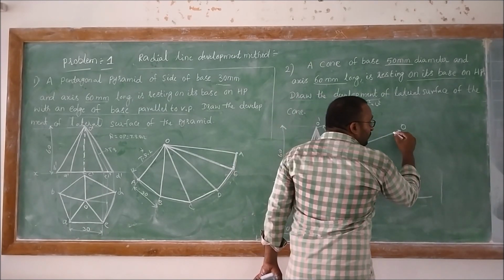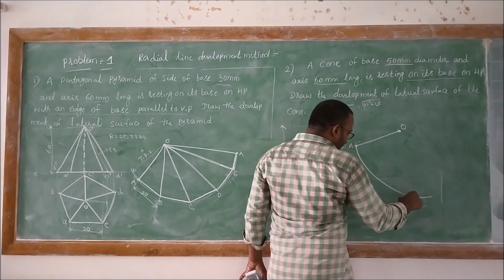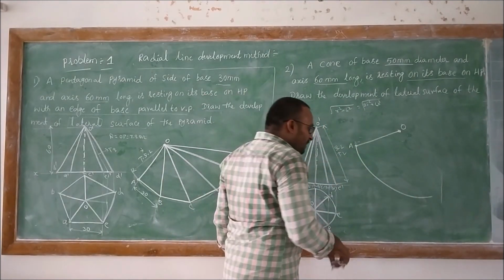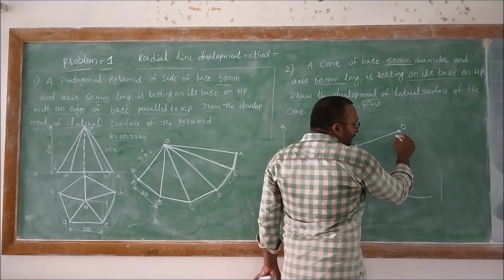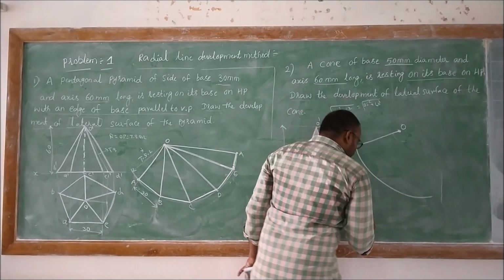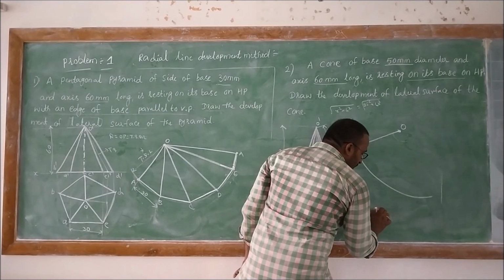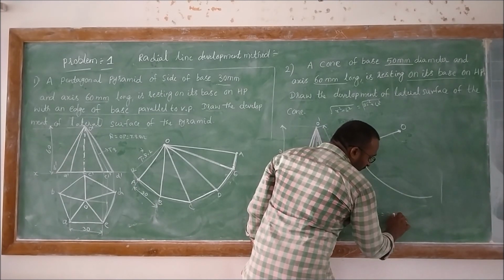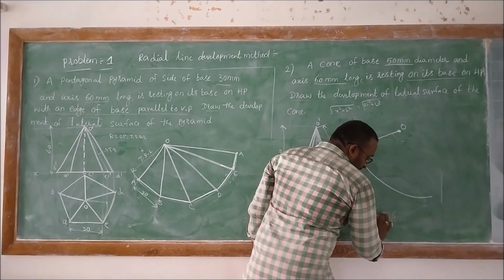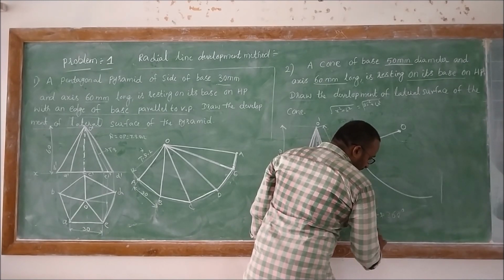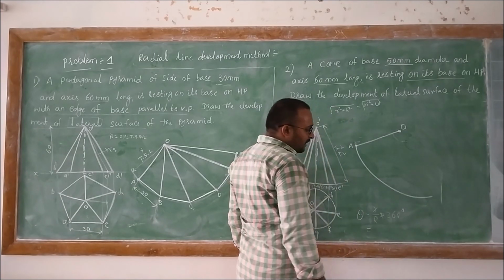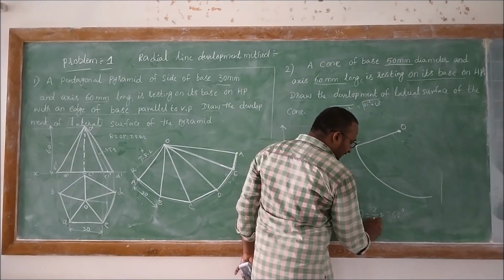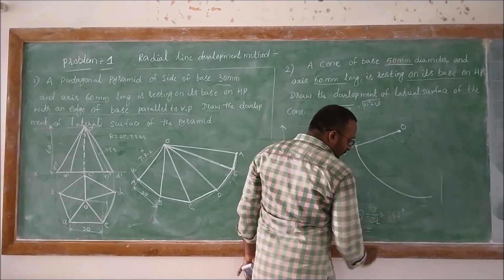Then you need to know about that particular periphery of the given line. So basically that angle needs to be determined. That angle theta is equal to small r divided by capital R into 360 degrees. Based upon this, we need to calculate. This is a slant edge, right?